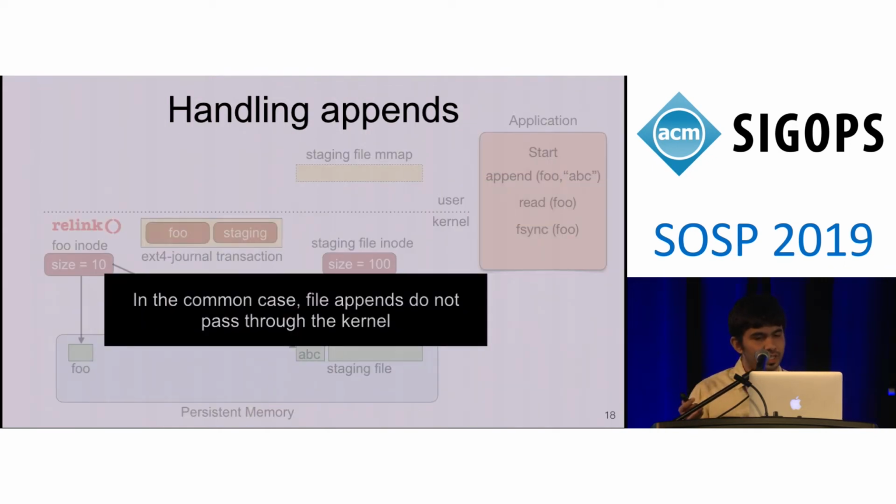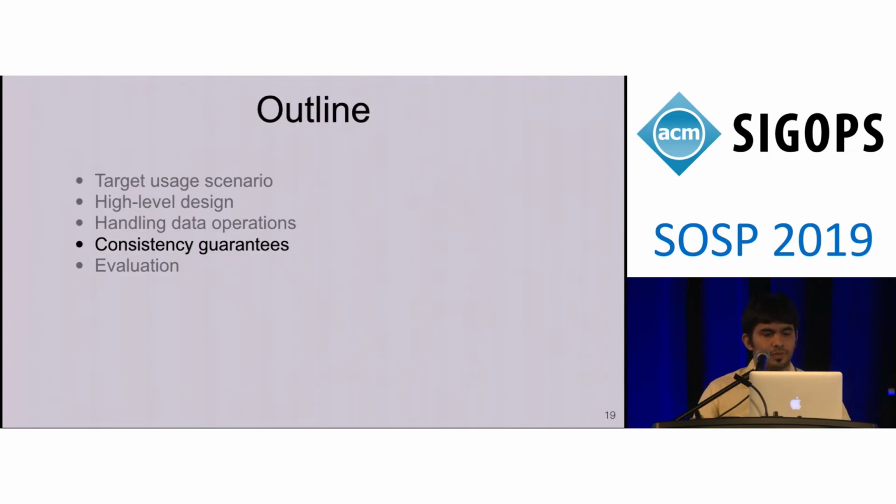So in the common case, we use the staging files in order to serve file appends from user space, and they don't pass through the kernel. Right, so now that we handled all data operations, I will talk about the different consistency guarantees that SplitFS provides.